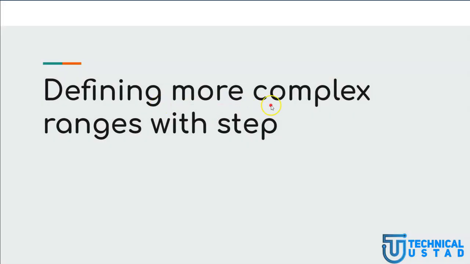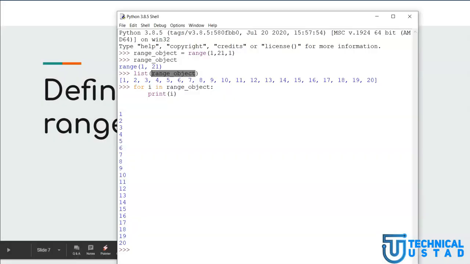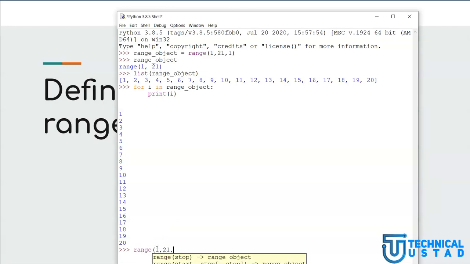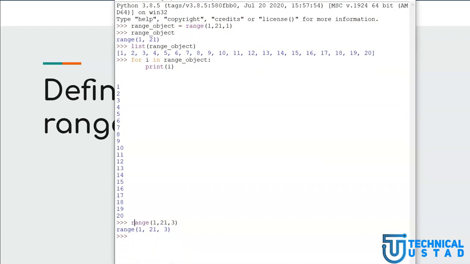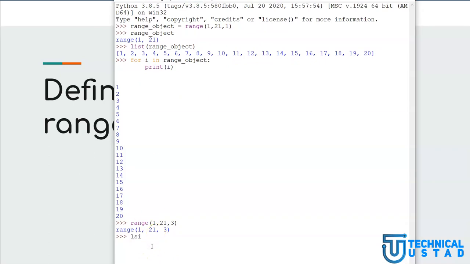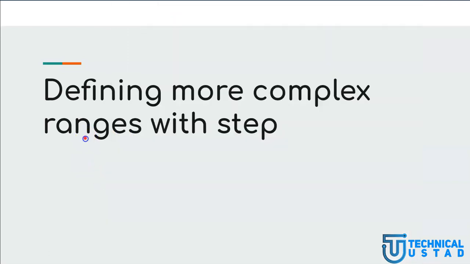And defining more complex ranges with a step, we have already discussed this topic also, how I can define a range with a step of, let's say, 3. Okay, and I can then convert, let me move this a little bit. So now what I can do is wrap this range object with list, and I can hit enter, and with the help of this third argument I can also add this step dimension.